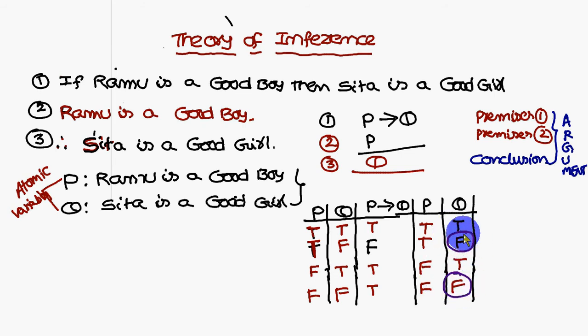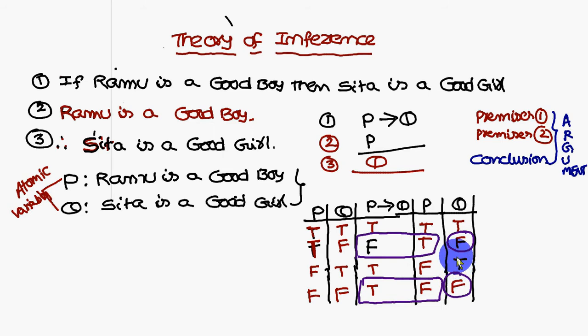Next you have to circle the corresponding premises values. What are the premises? P conditional Q and P only. So the corresponding values you have to circle.